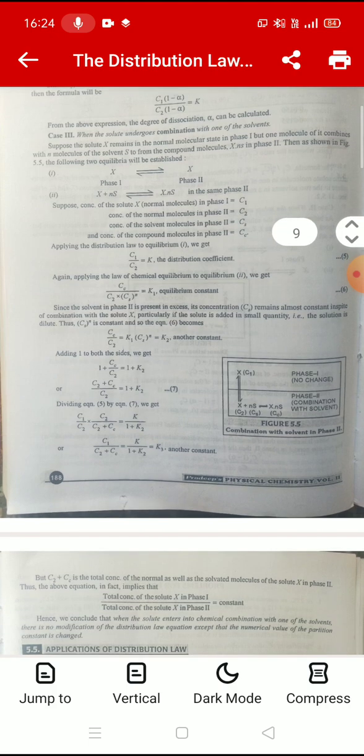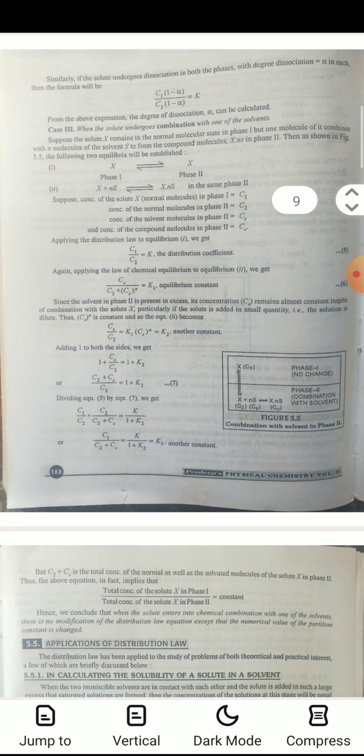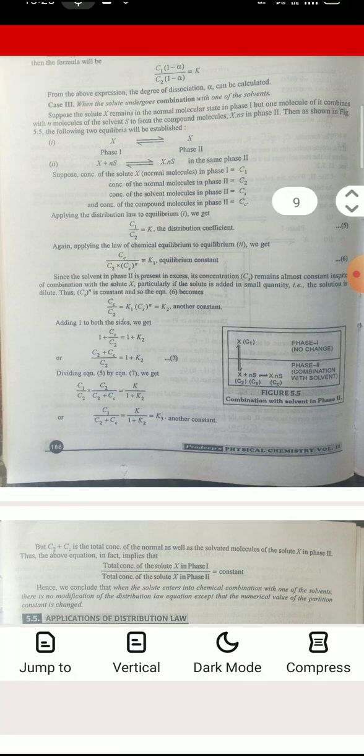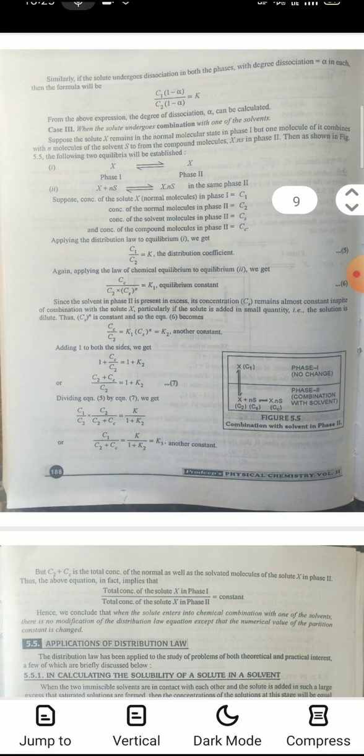Then there are two cases also. X is in equilibrium with X, and second is X plus Ns is in equilibrium with X·Ns in the same phase second. Suppose the concentration of solute X in phase 1 is equal to C1 and the concentration of normal molecules in phase 2 is equal to C2. The concentration of solvent molecules in phase second is equal to Cs and the concentration of compound molecules in phase 2 is equal to Cc. Apply the distribution law to equilibrium first.